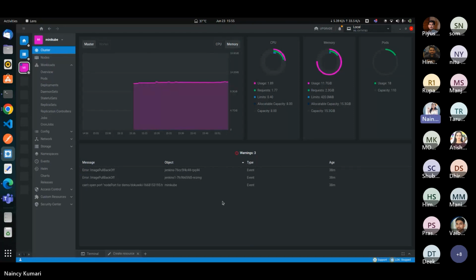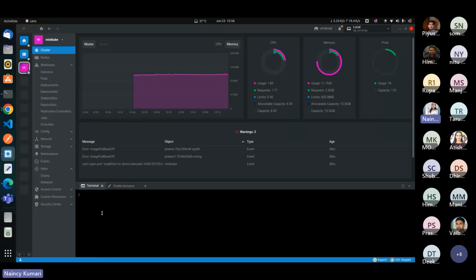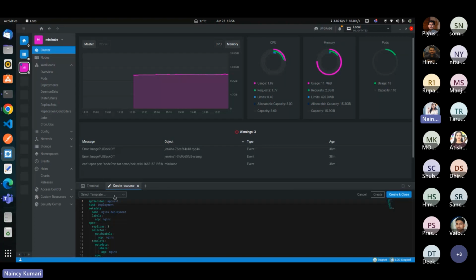Okay, as I have told you, it provides a GUI over the CLI. It also provides its own terminal that we can use. Here you can see its terminal. We can click on it and run the commands over here. If we want to create resources, we can click here and select the template.